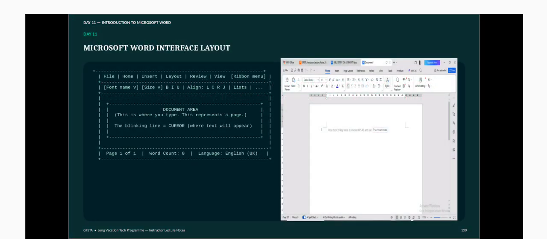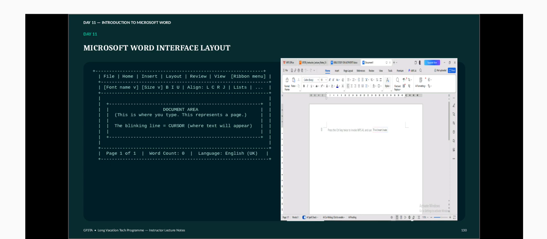So let's now move on. Let's look at the interface of Microsoft Word. That is the layout of Microsoft Word. We can see the image of the interface of Microsoft Word. We have the bar where you see the title, GFA or whatever the document is. Yes, that's what they call the title bar. That's the title bar.